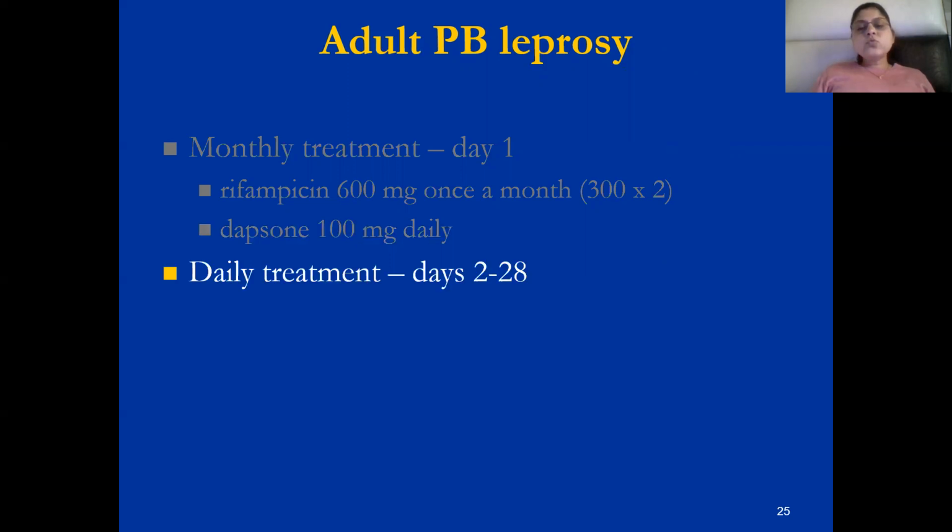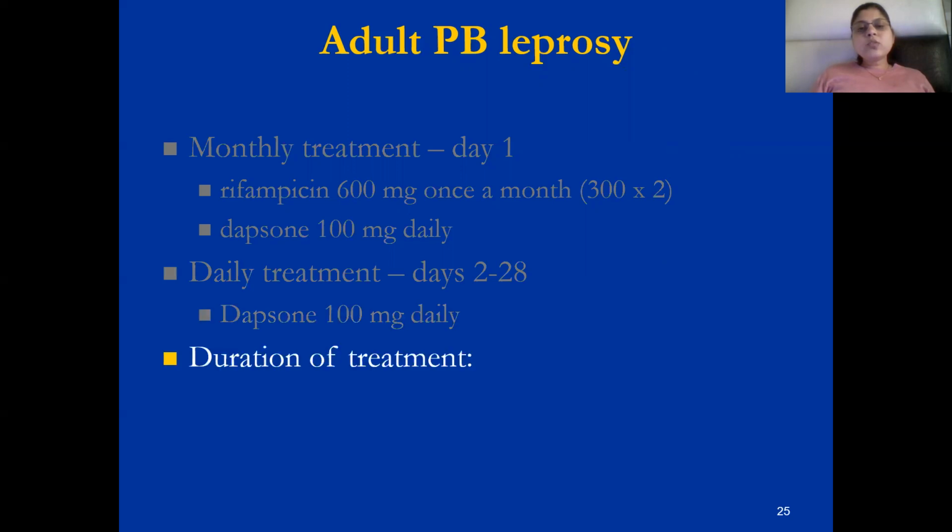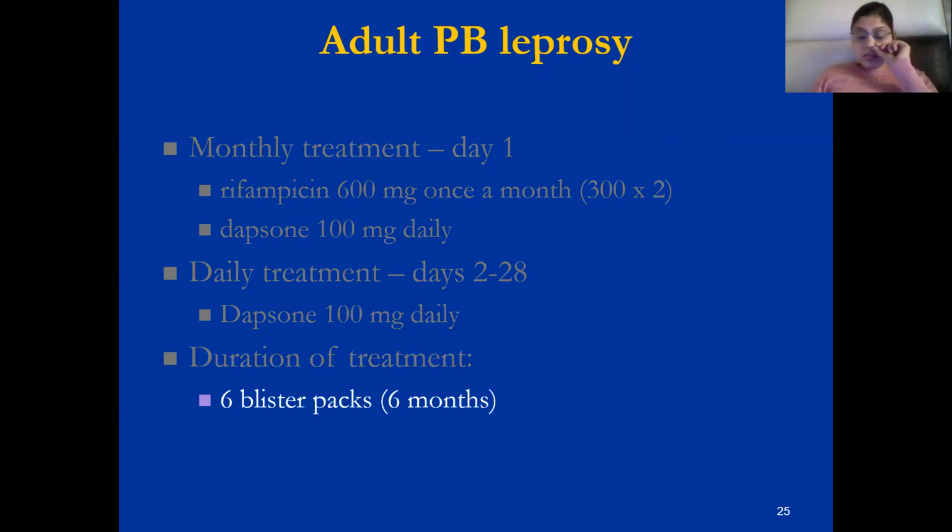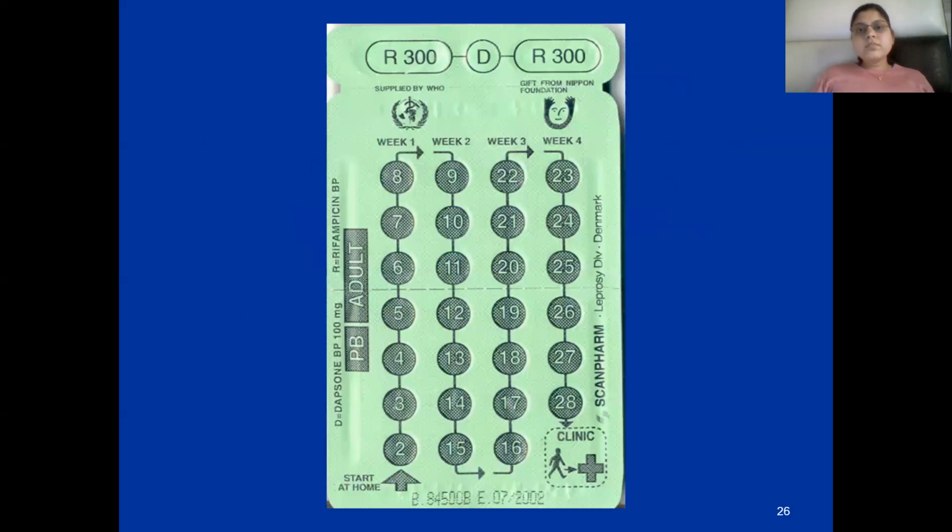Daily treatment, days 2 to 28, will be dapsone 100 milligram daily, and clofazimine 50 milligram is also given. Duration of treatment is 6 months, that is 6 blister packs are available. This is for paucibacillary leprosy.